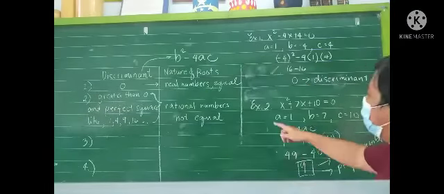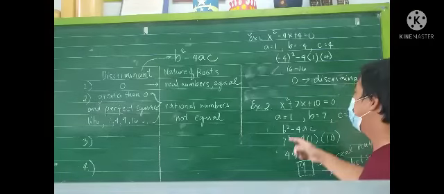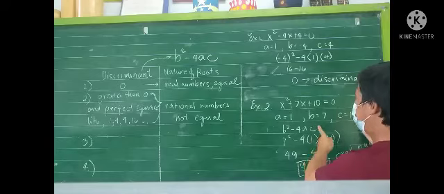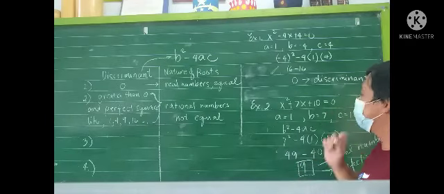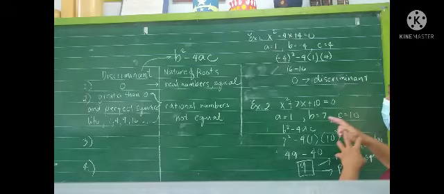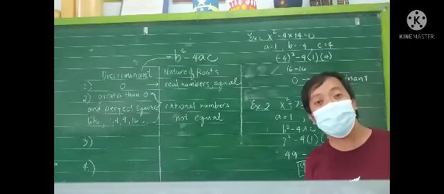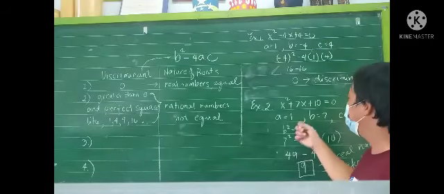So now, given example number 2, we have x squared plus 7x plus 10 is equal to 0, getting the value of a, b, c. So a is 1, b is 7, and c is 10. After getting the value of a, b, c, using the discriminant formula b squared minus 4ac, let us substitute the value of a, b, c.